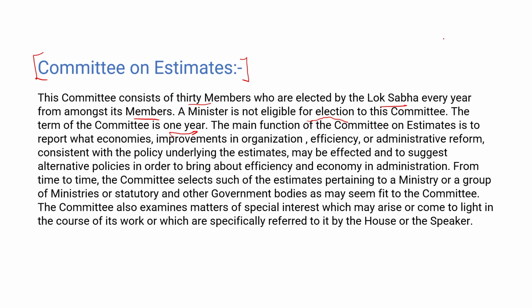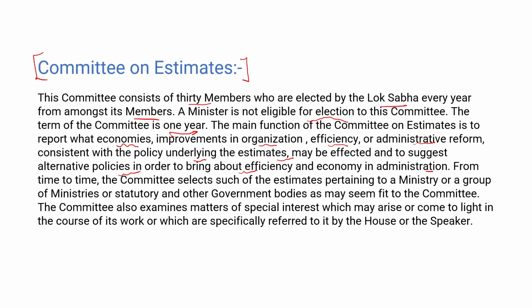The main function of the Committee on Estimates is to report what economies, improvements in organization, efficiency, or administrative reforms consistent with the policy underlying the estimates may be effected, and to suggest alternative policies in order to bring about efficiency and economy in administration.